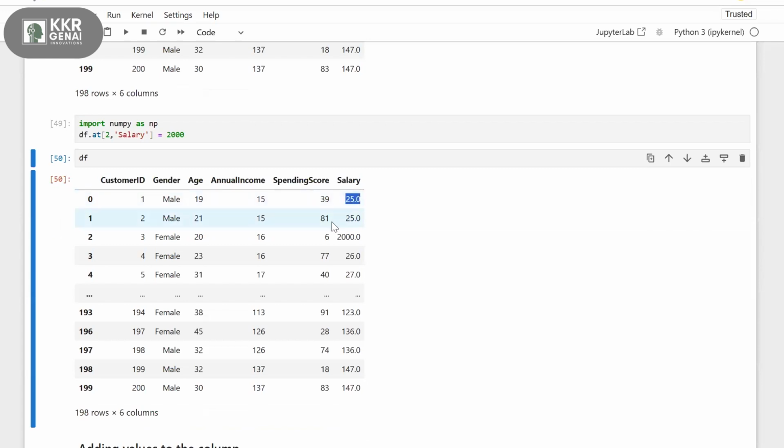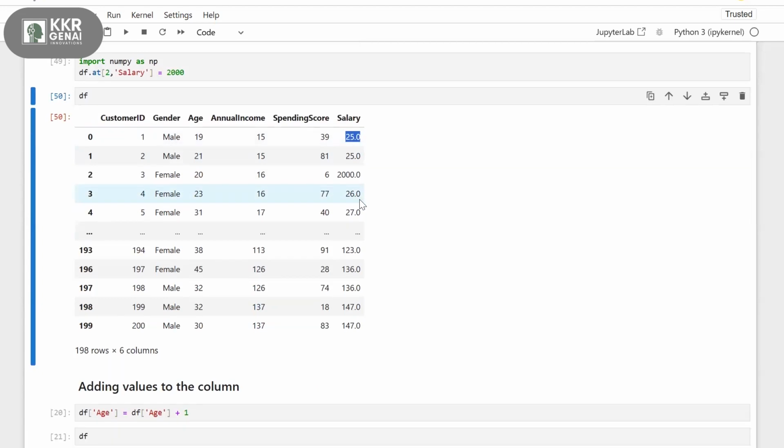How is it taken in the backend? It is only adding integers, right? 15 plus 10 is 25. How is it converted to float? That is the way they designed the backend. We haven't converted it manually.